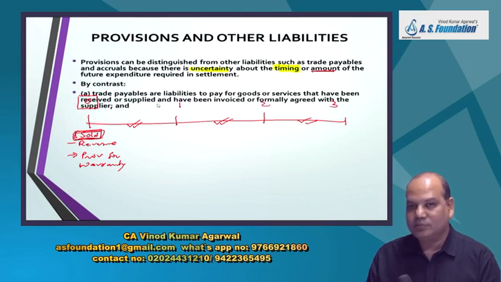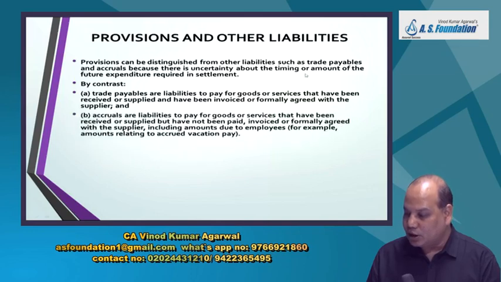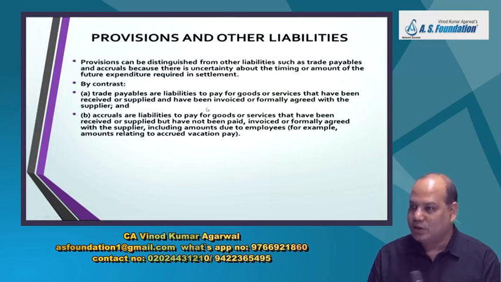But trade payable is a liability for goods and services that have been received or supplied and have been invoiced. Suppose you have not received the invoice, it has been formally agreed with the supplier. So that means you can calculate the amount with reasonable assurance, a reasonably correct figure, and there is no major uncertainty about timing also. Because when you are buying goods from your supplier, you have fixed terms and conditions. This invoice will be paid after 45 days or 1 month or 2 months from the receipt of material or receipt of service. So where is uncertainty? It may be there, but it is not of that level.